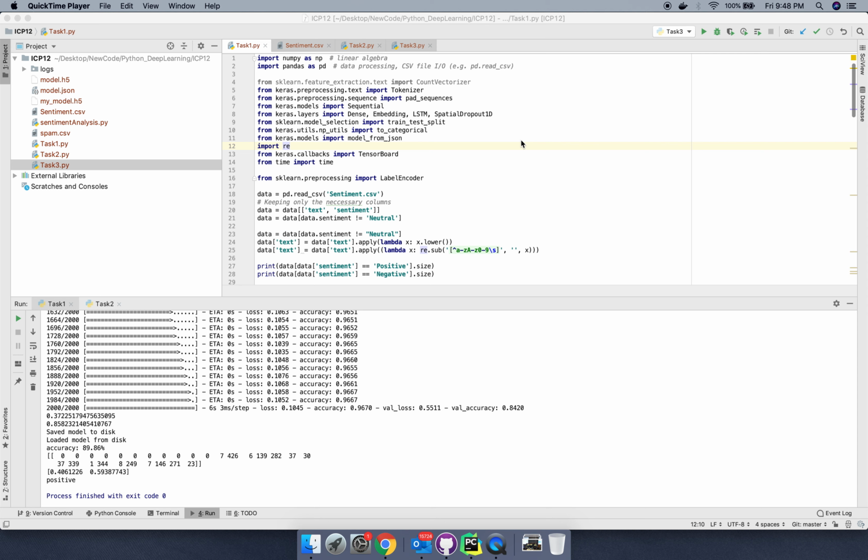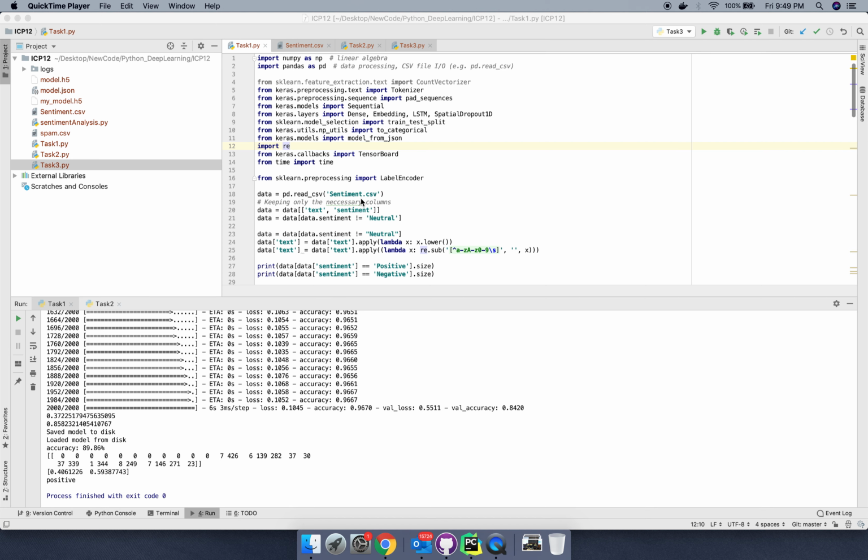So in the first task of this ICP, we will perform sentiment analysis on some sentences. We will train the model with the Twitter dataset and then perform the sentiment analysis. So here, let's see the code first.